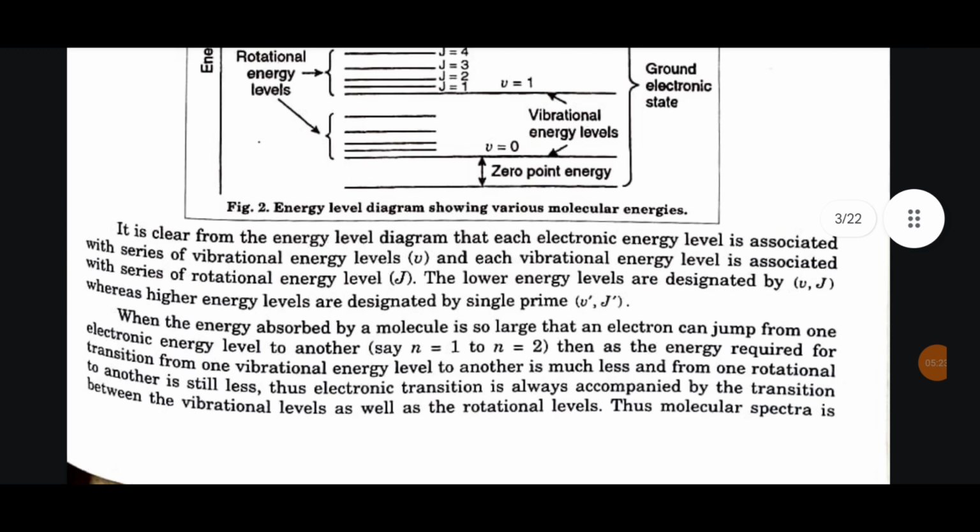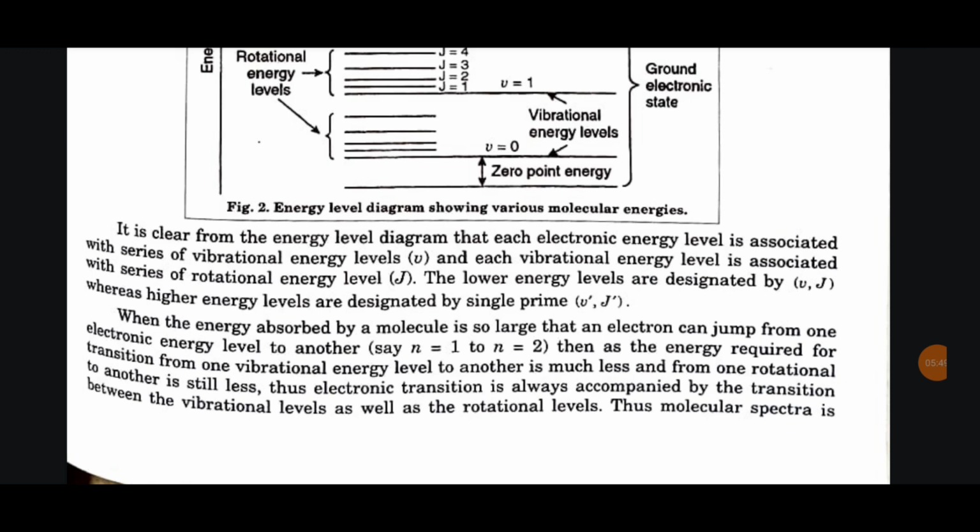It is clear from the energy level diagram that each electronic energy level is associated with a series of vibrational energy levels, and each vibrational energy level is associated with a series of rotational energy levels. The lower energy levels are designated by a double prime, whereas higher energy levels are designated by a single prime.